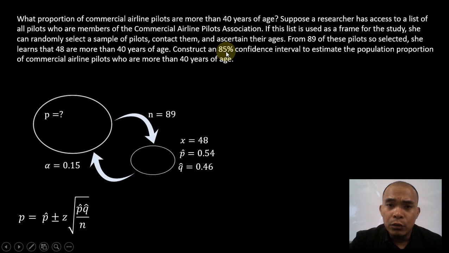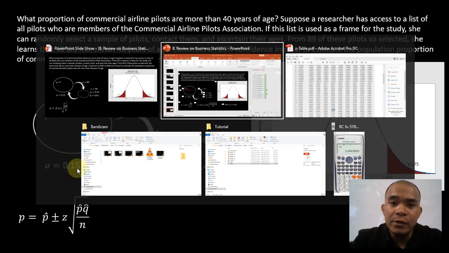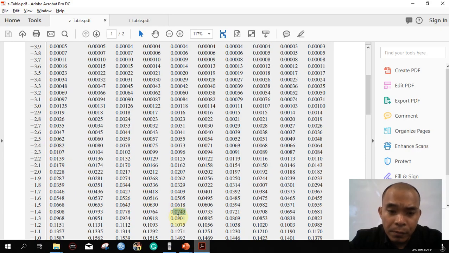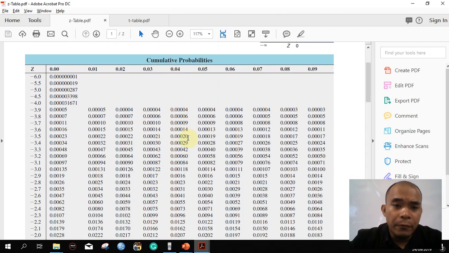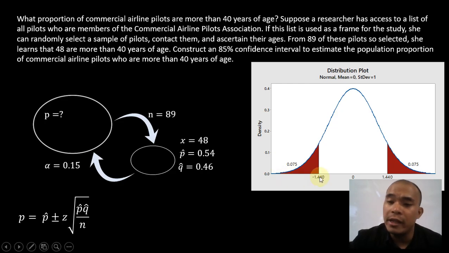So this is the distribution plot. We have to divide this one into 2, so that is 0.075, and we have to take a look at the z table to find the values. To look up 0.075, that is approximately negative 1.44 here, and then positive 1.44 on the positive side. So we have to substitute the values into our equation.